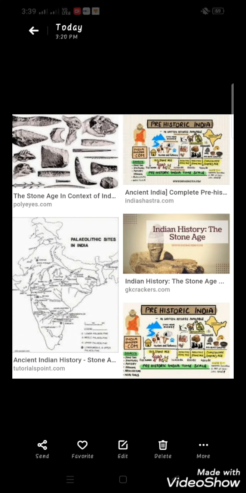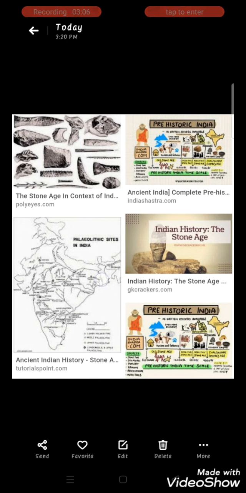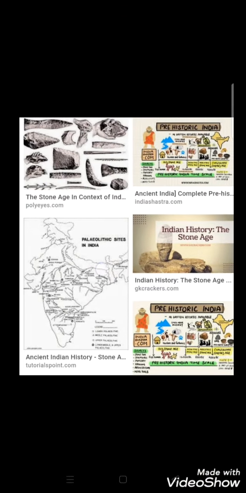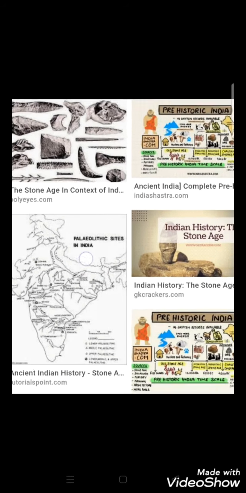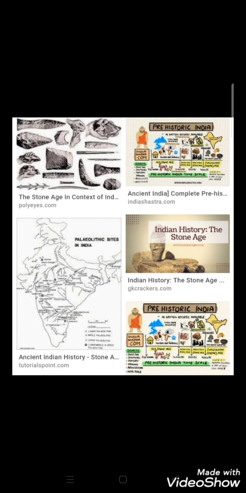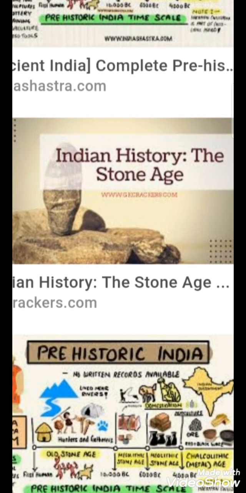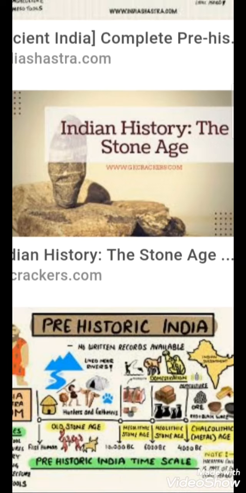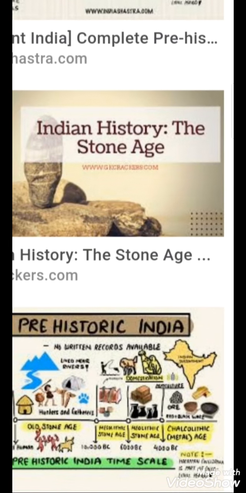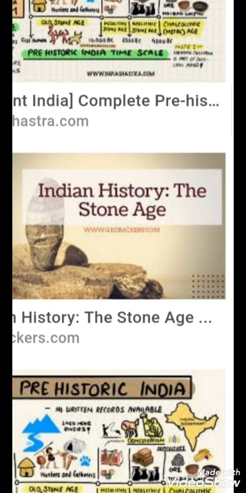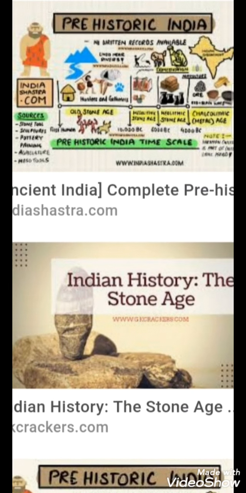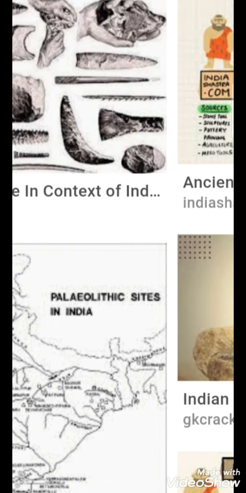These men, known as Paleolithic men, were followed by men who used a more refined style of tools and implements made of stone. They also used stones, so this age is called the New Stone Age. The first stage is known as the Old Stone Age, and the second stage is known as the New Stone Age. See the differences and changes in their life.